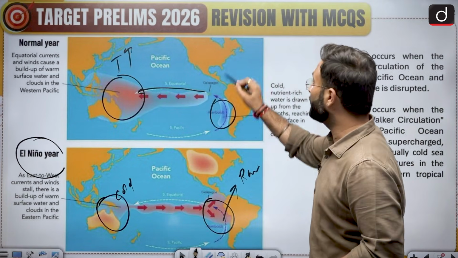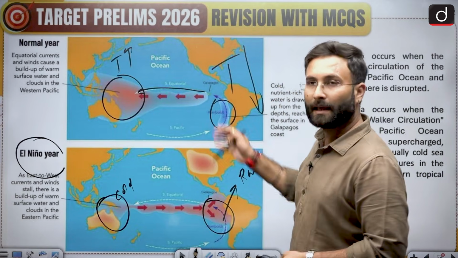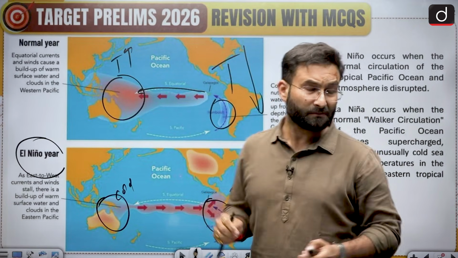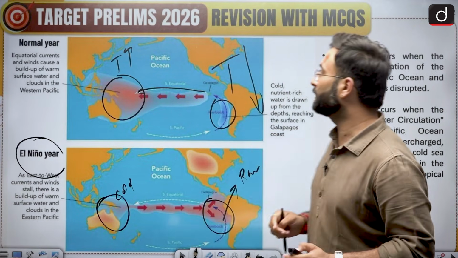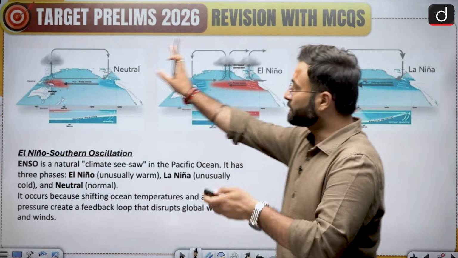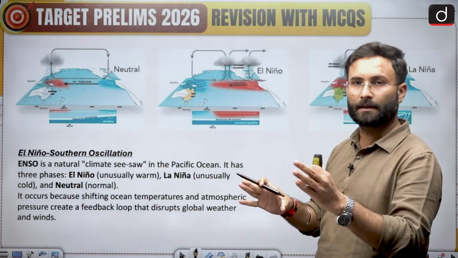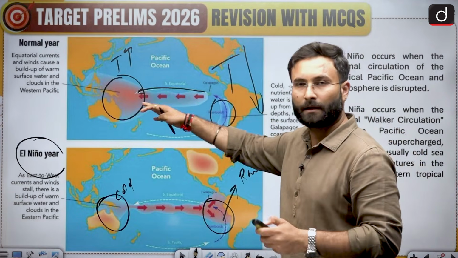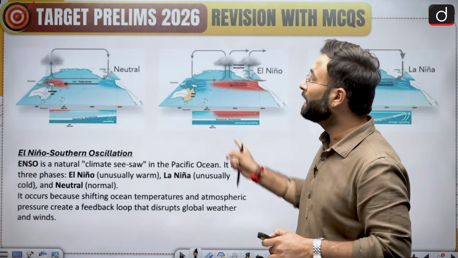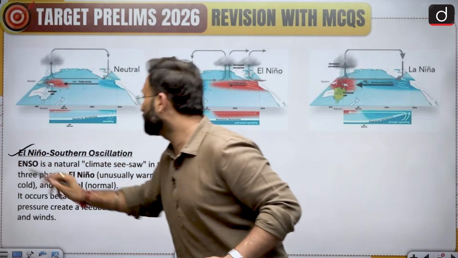This area will face even lower temperatures, and that is why this is called La Nina. Okay, I hope that is clear. Now we can move further to the next part. Now, this whole cycle, this whole oscillation in the Pacific region, between the eastern and the western Pacific region, that is called the El Nino Southern Oscillation.